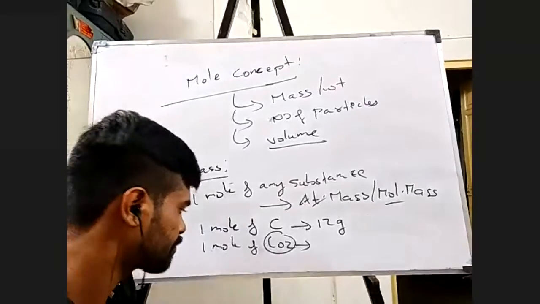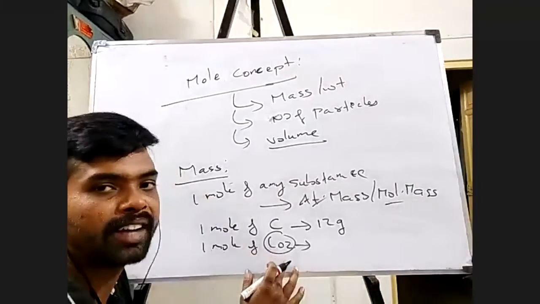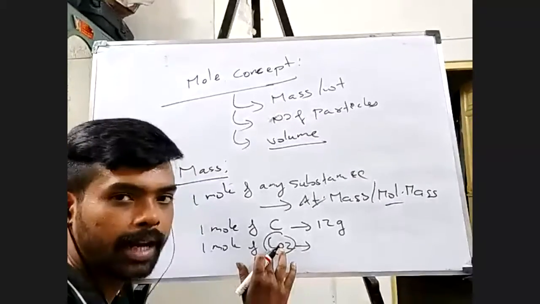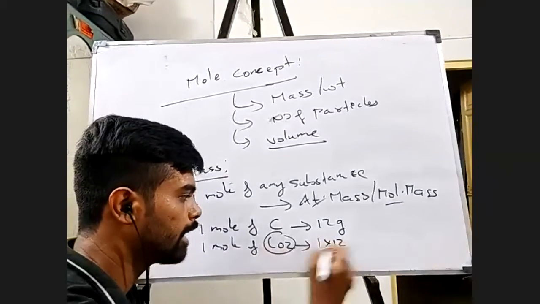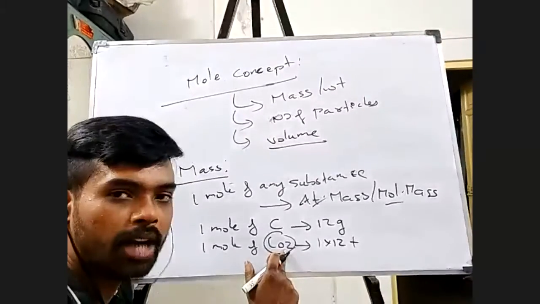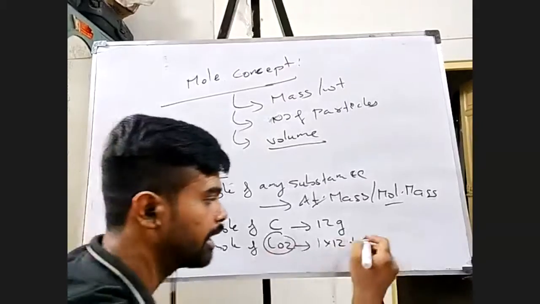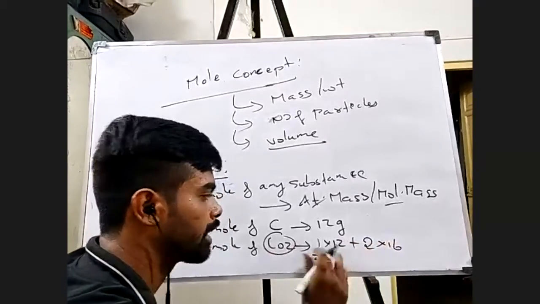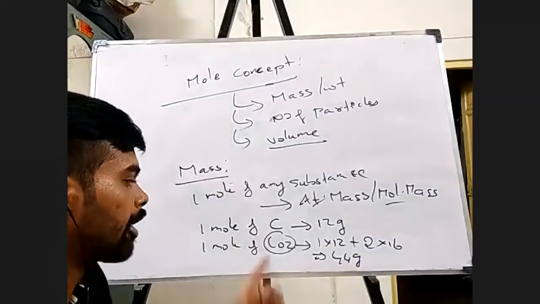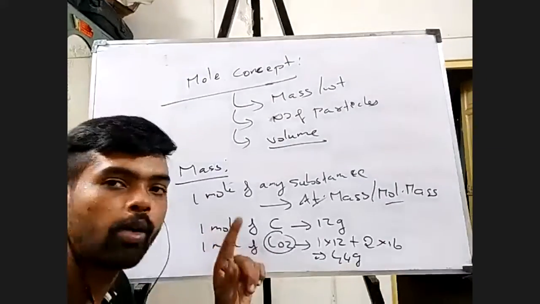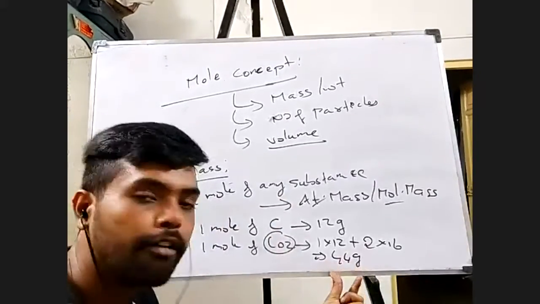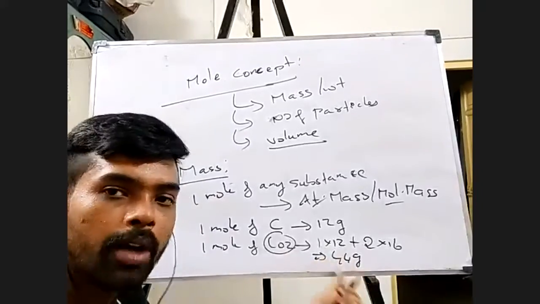So here I'm telling that I have 1 mole of carbon dioxide. Now hope you remember, how do you find the molecular mass? I have 1 carbon atom, so 1 carbon atom will have 12 grams as the weight, plus I have 2 oxygen atoms. Each oxygen atom is going to have 16 grams as their weight. So 2 into 16. Now obviously you'll get 12 plus 32, you'll get 44 grams as the molecular weight of CO2. That means if I say I have 1 mole of CO2 at STP, how much will be the weight? It will weigh 44 grams. That is the molecular weight of CO2.